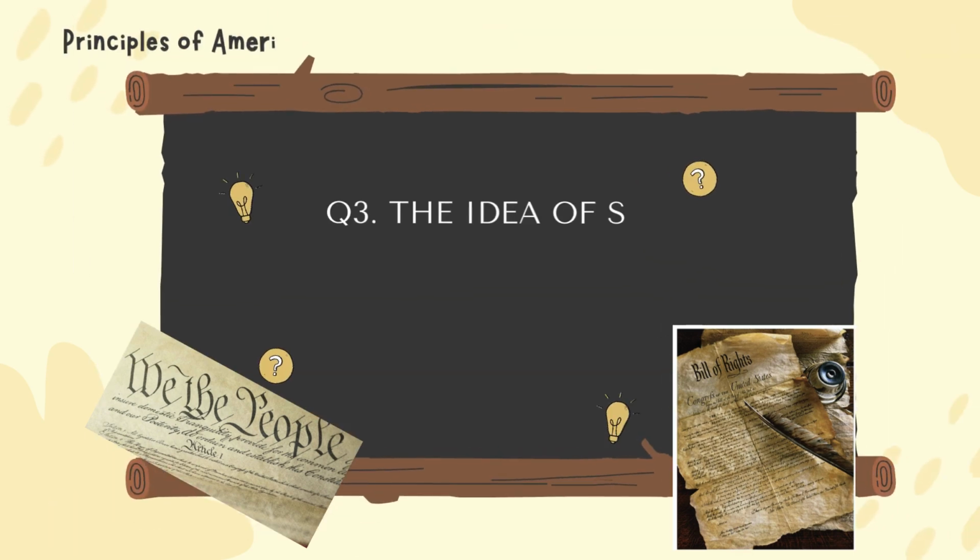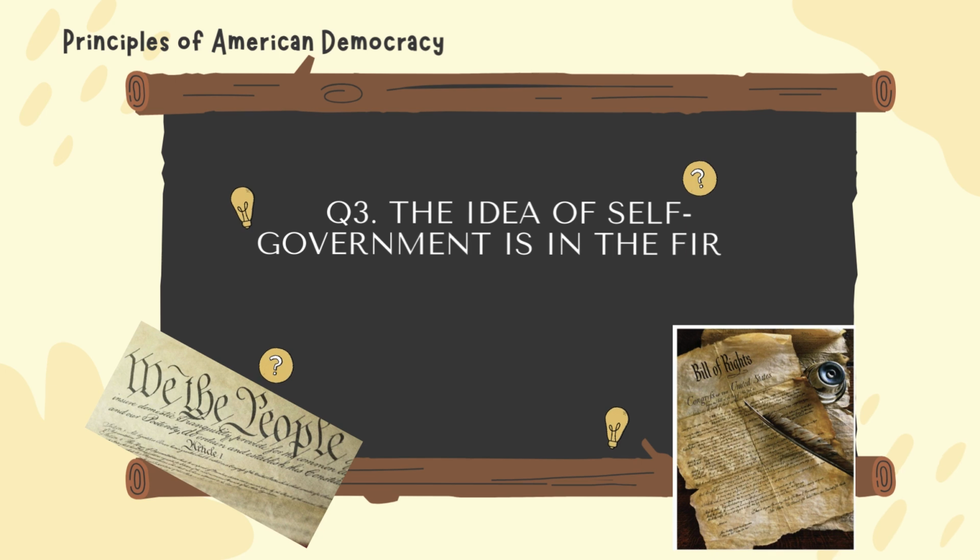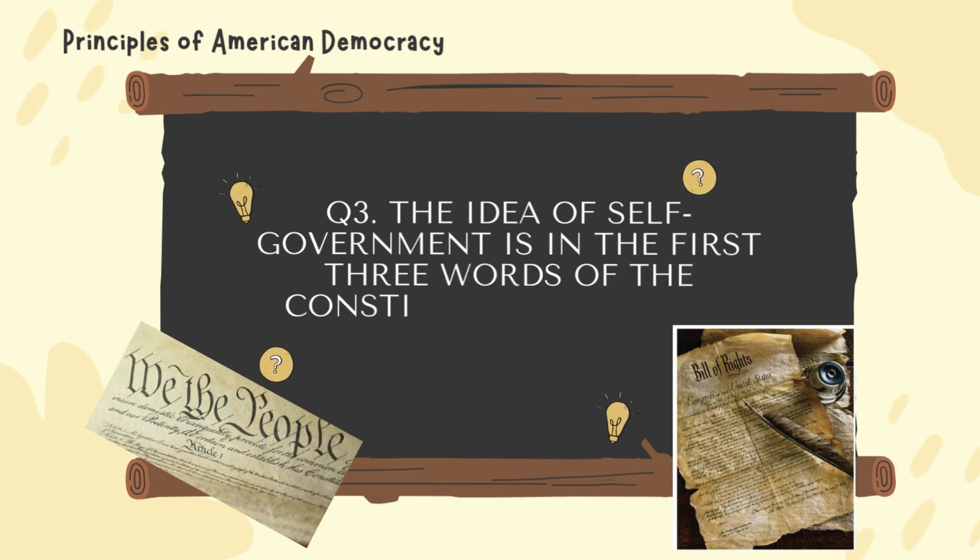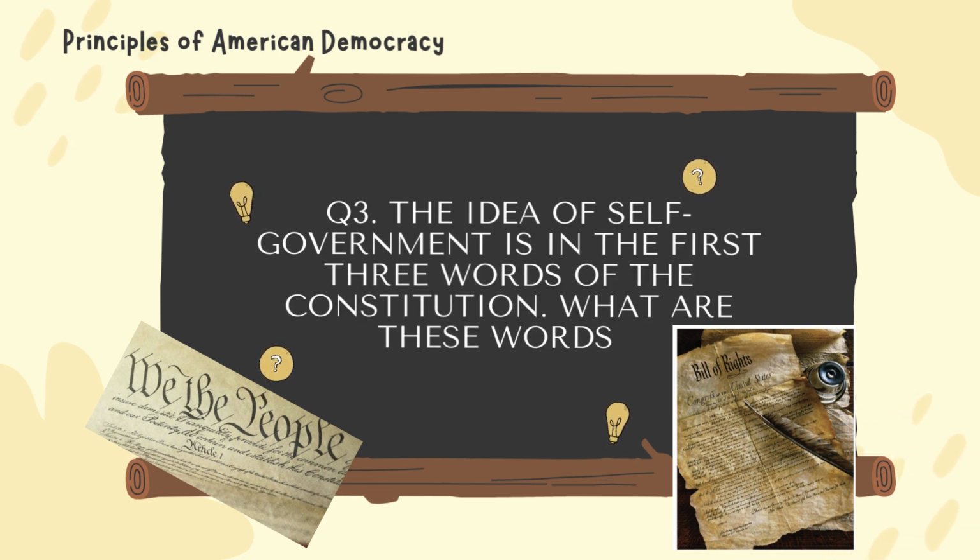Question number 3. The idea of self-government is in the first 3 words of the Constitution. What are these words? We the people.